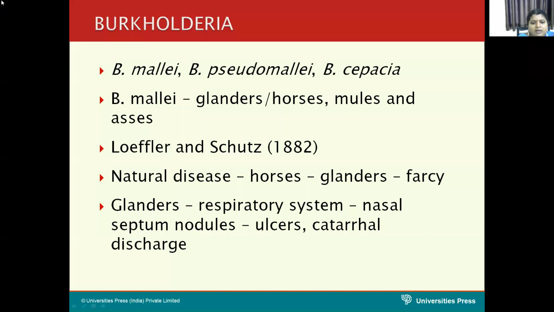It produces glanders disease. This glanders disease and this Burkholderia mallei was first described by Loeffler and Schultz during the period of 1882. So, it's a natural disease. It produces lymph node enlargement, hard nodes, which mainly involves the respiratory system, producing nasal septum nodules, ulcers, and you can see nasal discharge also.